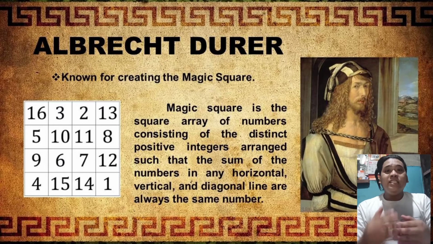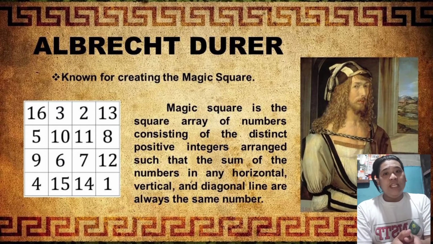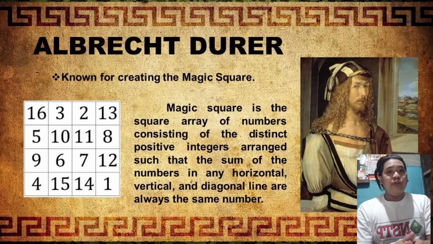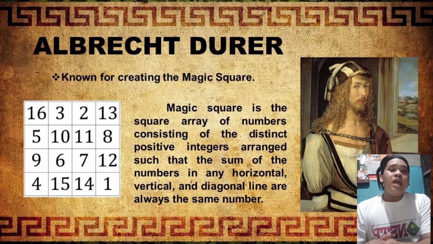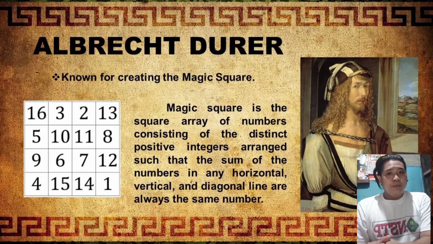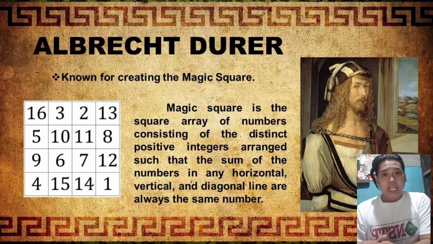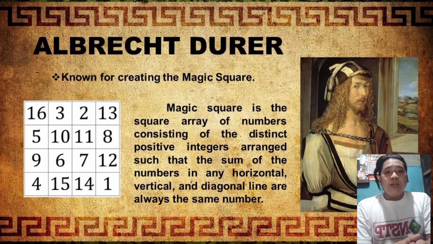Do you still remember that we did the magic square in our Mathematics in the Modern World? Yes, and it is 3 by 3. And the one Albrecht Dürer created is 4 by 4. So, what's the difference between the 3 by 3 and 4 by 4? In 3 by 3, the answer must always be the same number, which is 15, while in 4 by 4, in Dürer's, the answer is always 34.